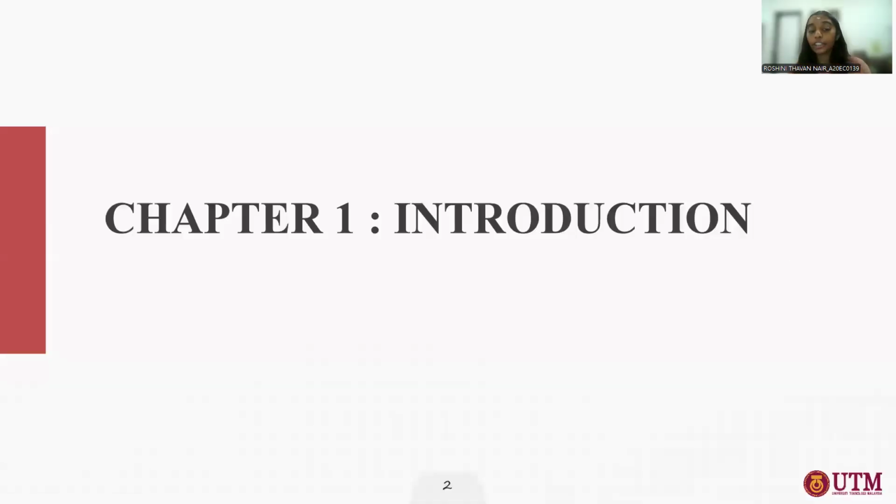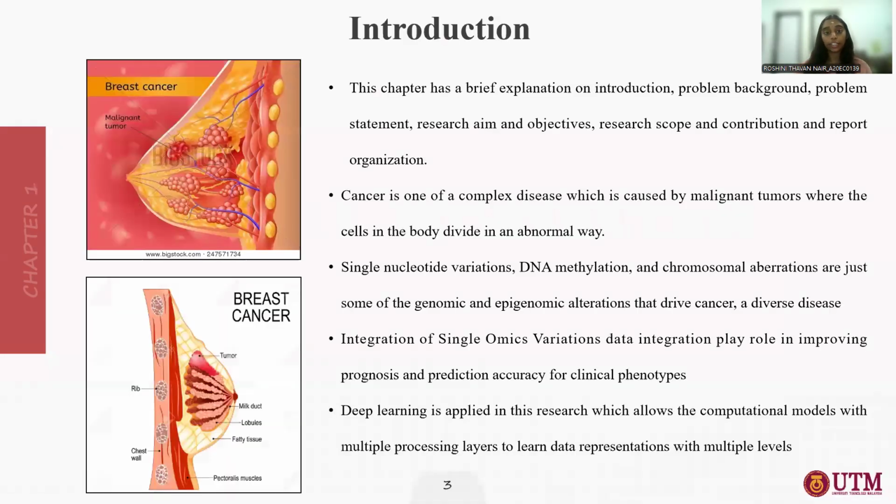First of all, I would like to explain chapter 1, which is the introduction. This chapter is a brief explanation of the introduction, problem background, problem statement, research aim and objectives, research scope and contribution, and also report organization. So cancer is a complex disease caused by malignant tumors, where the cells in the body divide in an abnormal way.